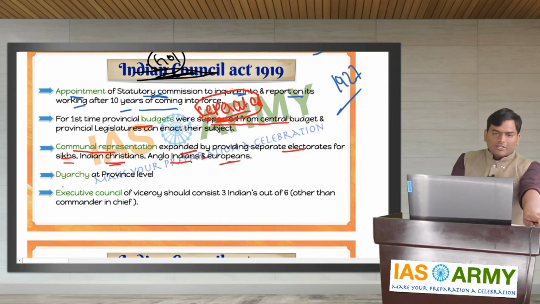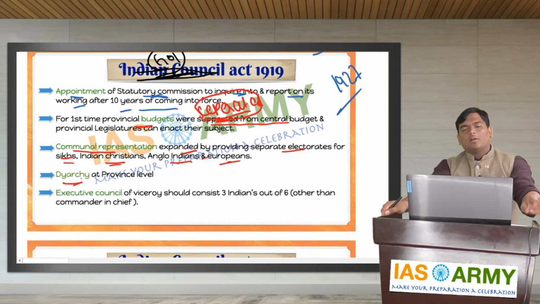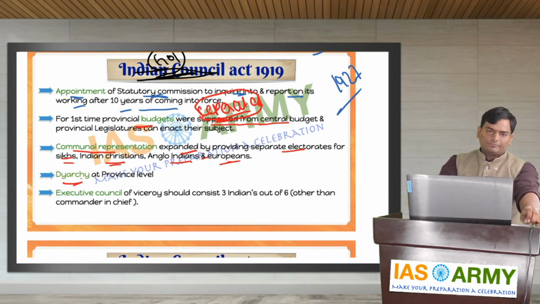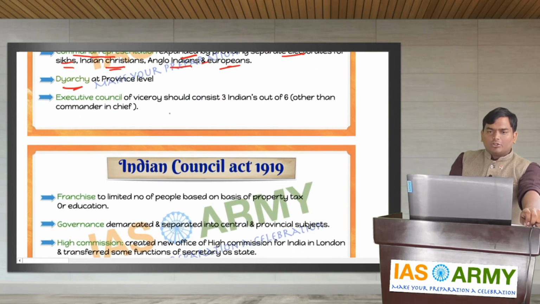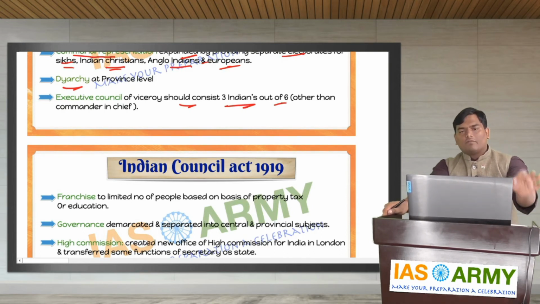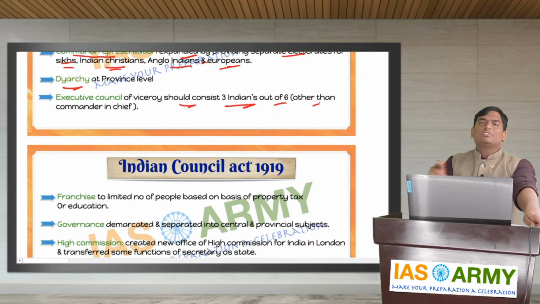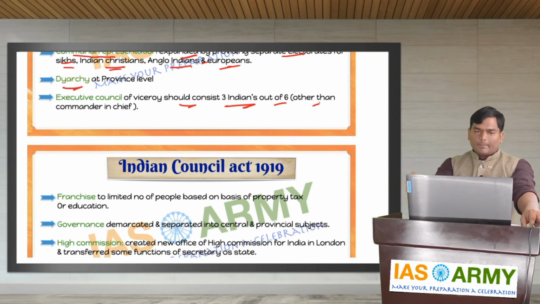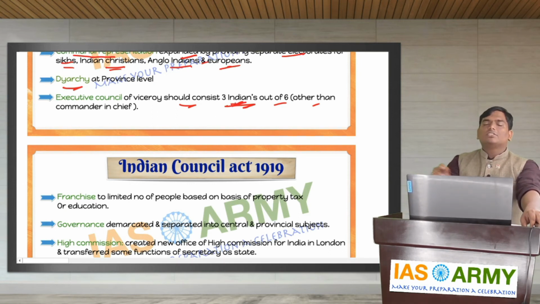Next, it introduced the system of diarchy at provincial level. As I discussed, diarchy consists of 2 subjects, that is the transferred and the reserved subjects. Next one is Executive Council of Viceroy should consist of 3 Indians out of 6 members, other than the Commander-in-Chief. The Executive Council of Viceroy consists of the Commander-in-Chief also, but except the Commander-in-Chief, it should consist of 3 Indians.